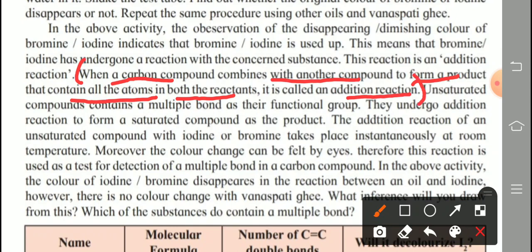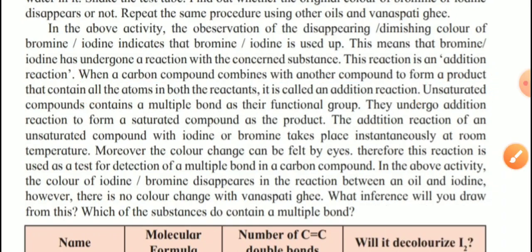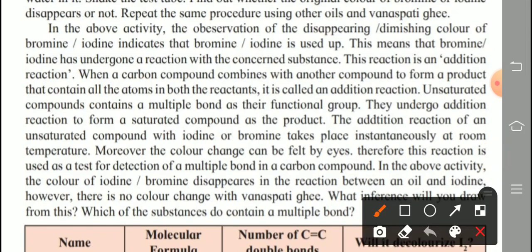Now unsaturated compounds contain, all of you know that now. Unsaturated compounds contain what? Multiple bonds. Multiple bond means what? Double bond, or maximum triple bond, as their functional group. That multiple bond as their functional group.